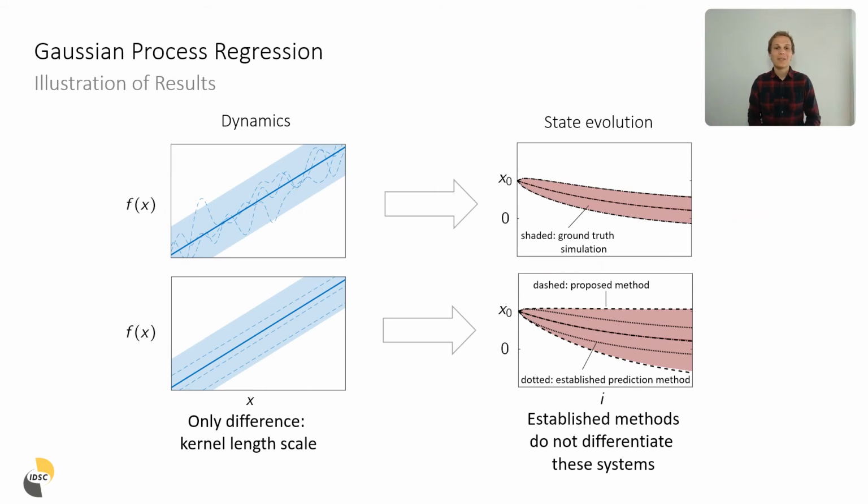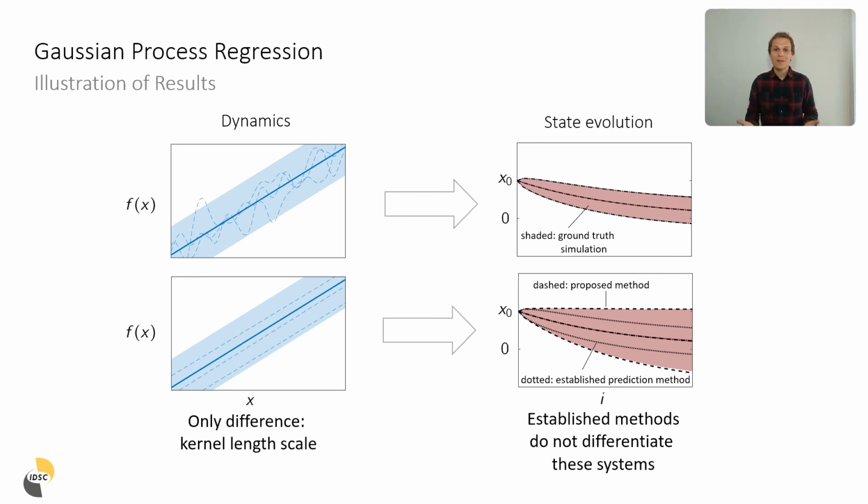Now finally, I want to illustrate some of the implications of neglecting this correlation between the different time steps by looking at two different distributions over possible dynamic functions, where the first one on the top has a very small length scale, so we consider quickly fluctuating functions, whereas the second one is very similar, but we have a long length scale, so we consider these very smooth functions. Now you can notice that for a single evaluation, actually these distributions are the same, so that if you neglect the correlation between the different time steps, you will actually not be able to differentiate these two cases.